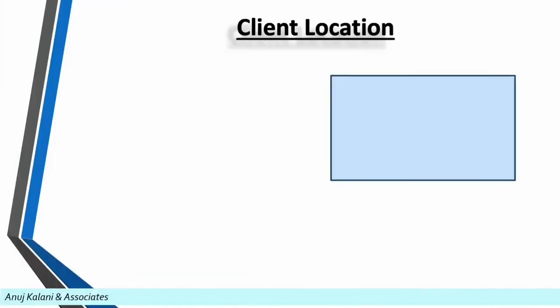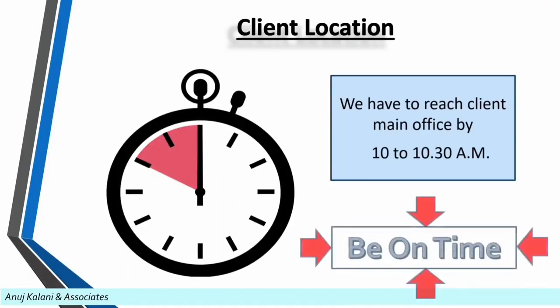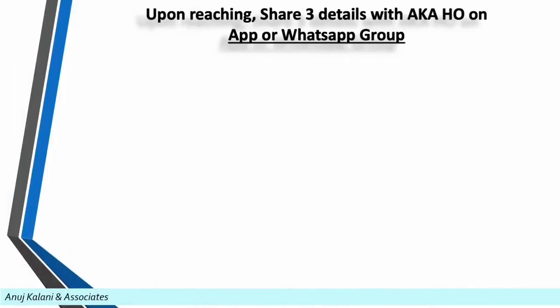Now comes the client location. We have to reach the client's main office by 10 to 10:30 am and make sure you are there on time. Upon reaching here, we need to share 3 details with the head office on the app or WhatsApp group made for the purpose of the particular audit you are on.